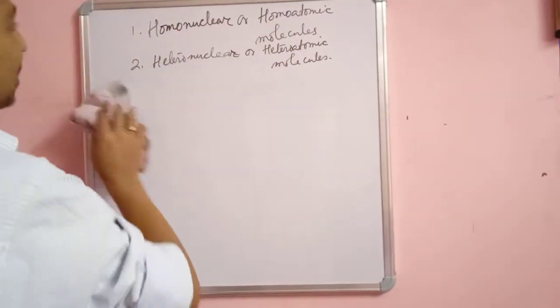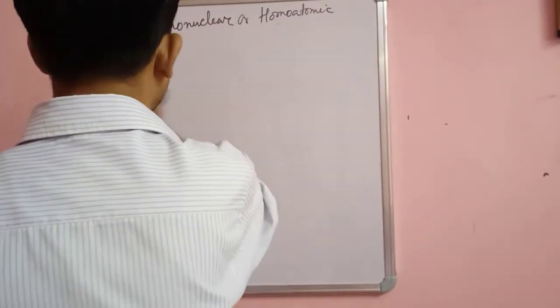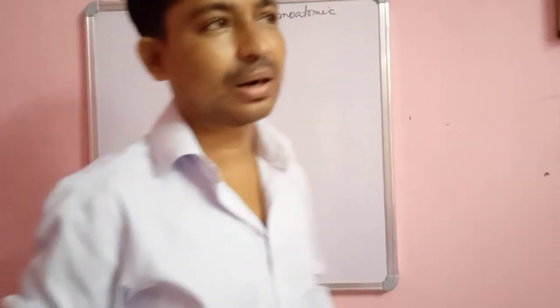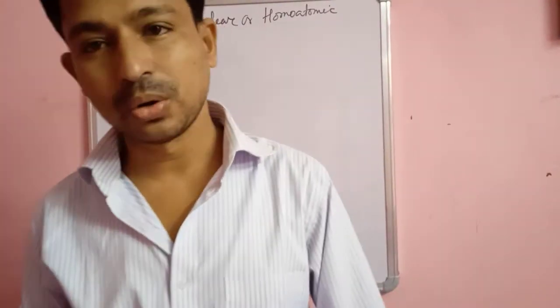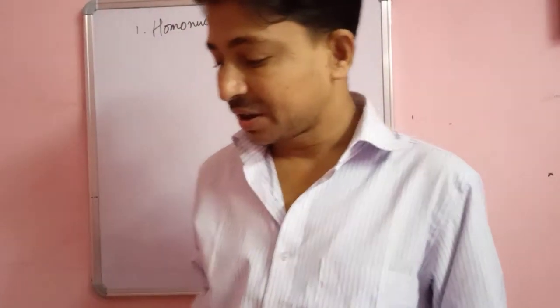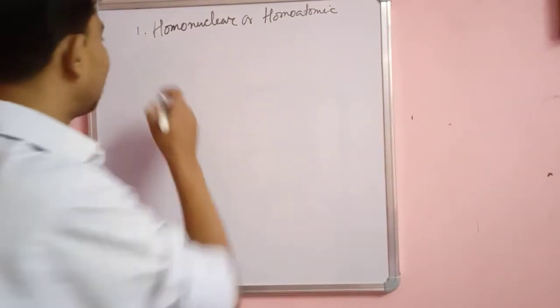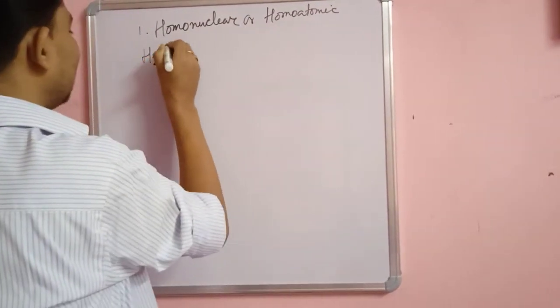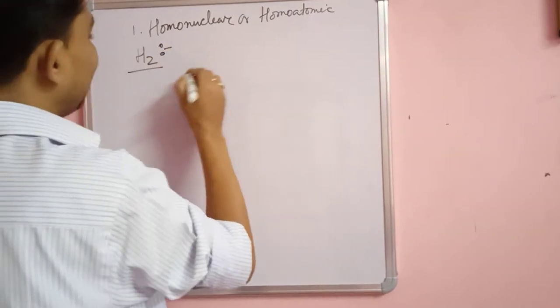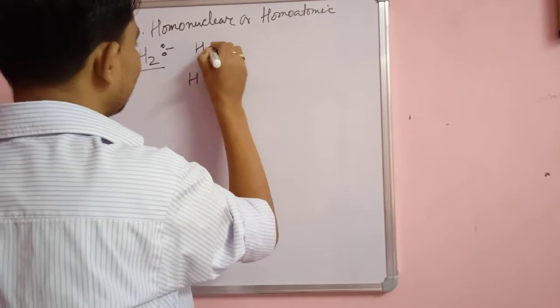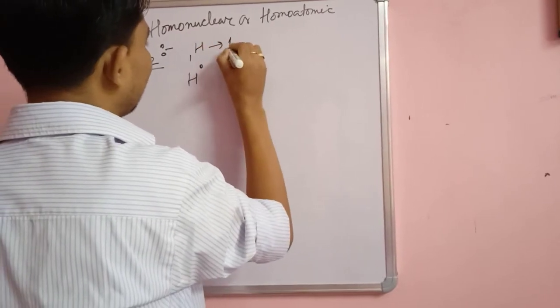Okay, now we will discuss one by one. Homonuclear or homoatomic molecules are very common, like H2, N2, Cl2, O2, etc. Let us first discuss the H2 molecule. Hydrogen has one electron in the outermost shell, and the other hydrogen also has one electron.